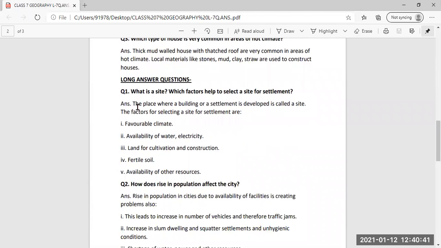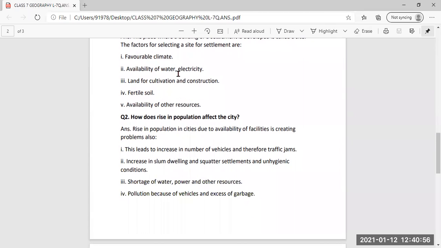Next, the long questions. What is a site? Which factors help to select a site for settlement? A place where buildings and settlements are developed is called a site. Factors which are very important to build a settlement: a favorable climate should be there in that particular area. Then availability of water and electricity should be there. Land for cultivation and construction should be there. Fertile soil is there. Then availability of other resources should be present for selecting a site for the settlement.